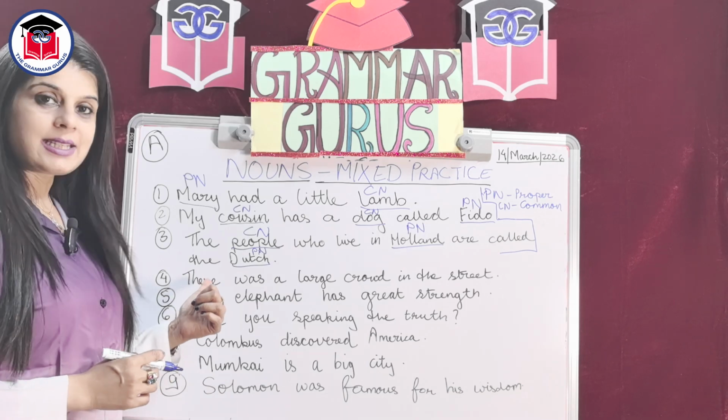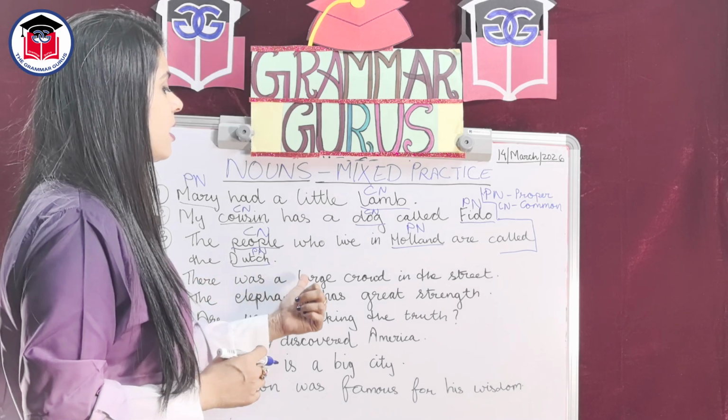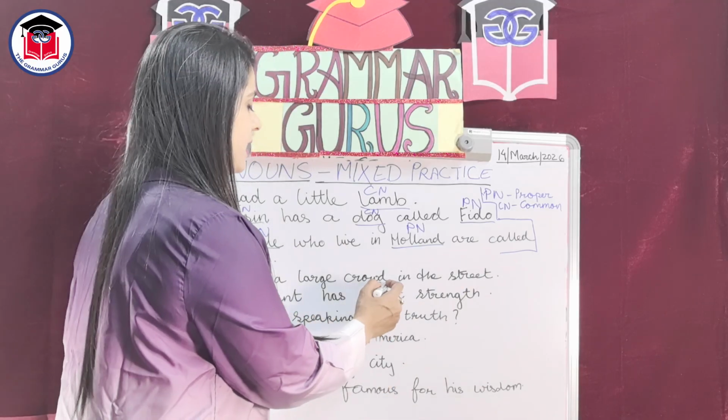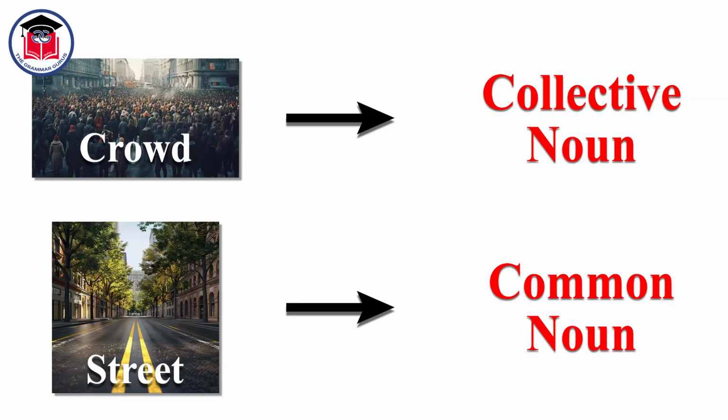Let's move on to the next sentence. There was a large crowd in the street. Now you see, crowd. Crowd is a group of people. As I mentioned, any group is called a collective noun. Name of any group is a collective noun. Thus, crowd is a collective noun. CL for collective. So don't get confused. CN is for common, CL is for collective.